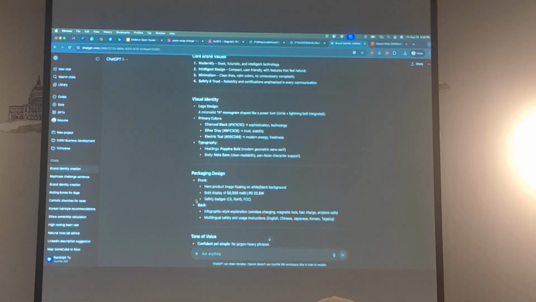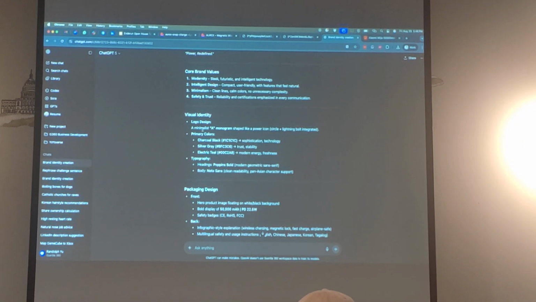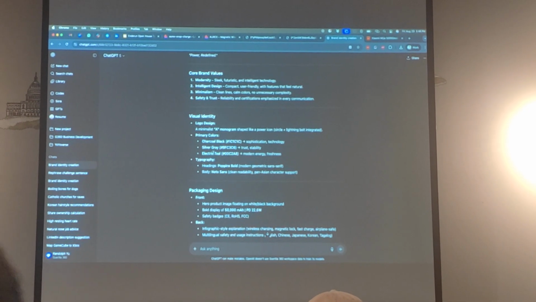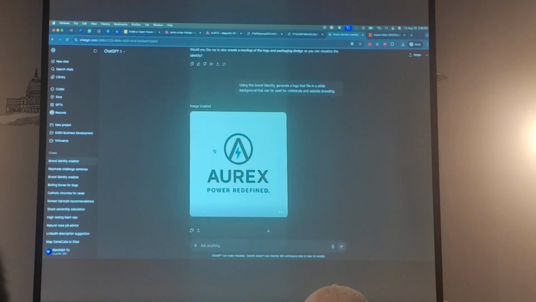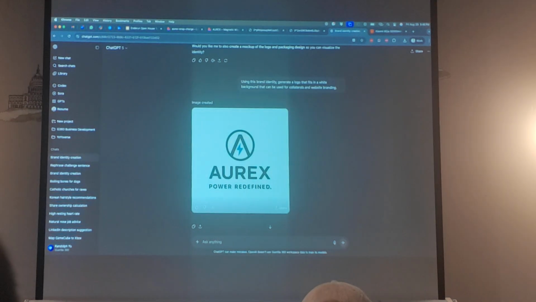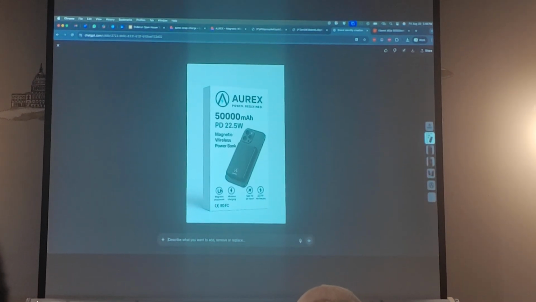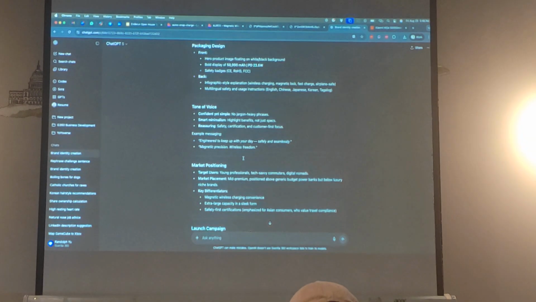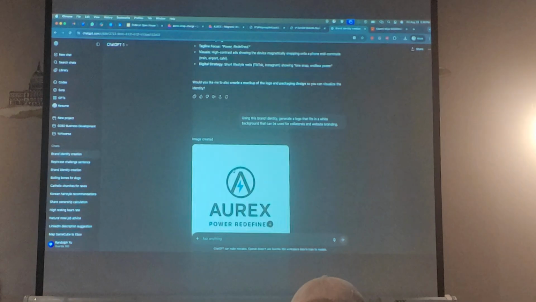It even had the package design. It even had visual identity, what it should look like, a minimalist name, monogram, even giving it the primary colors and typography. So by the time I asked, now that it has context, this is what it came up with, RX. So from that Chinese generic looking thing, we now have a completely new package. This is also generated by the same one because part of the brand identity was to create packaging design. So this is all in line with it.